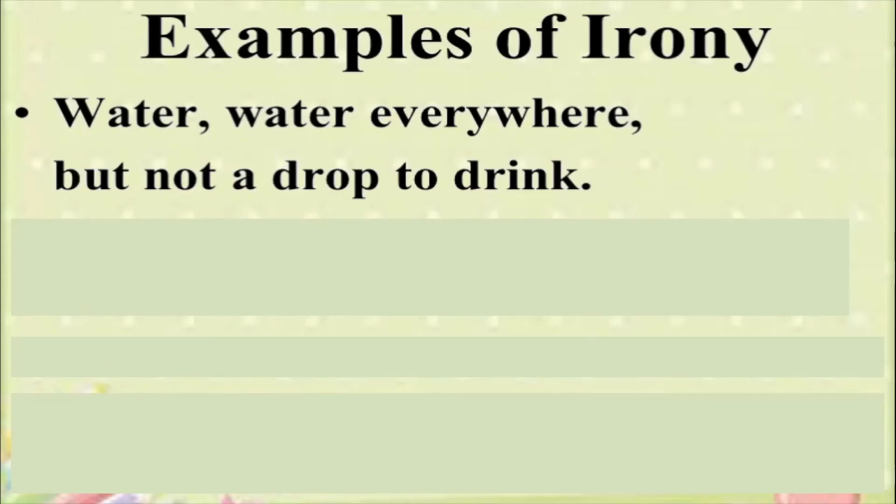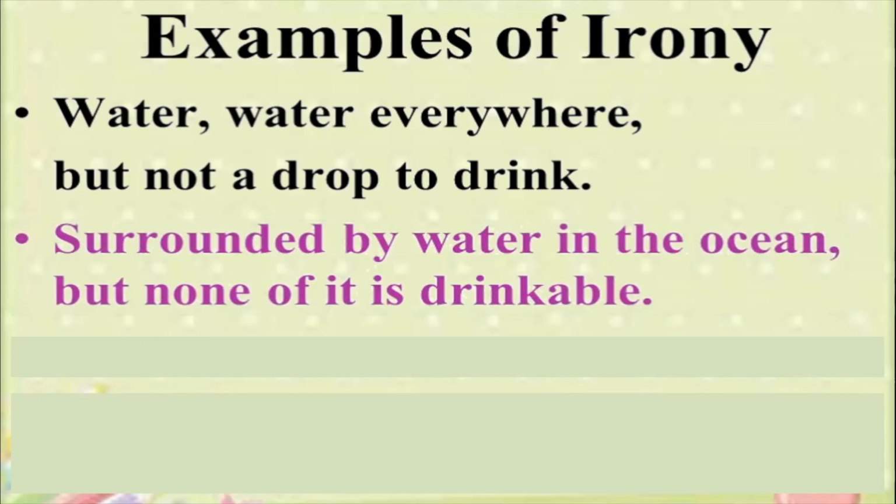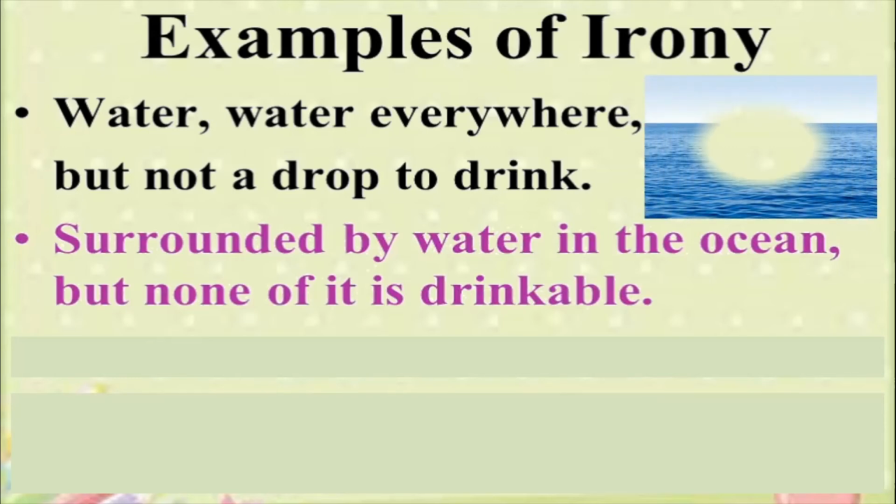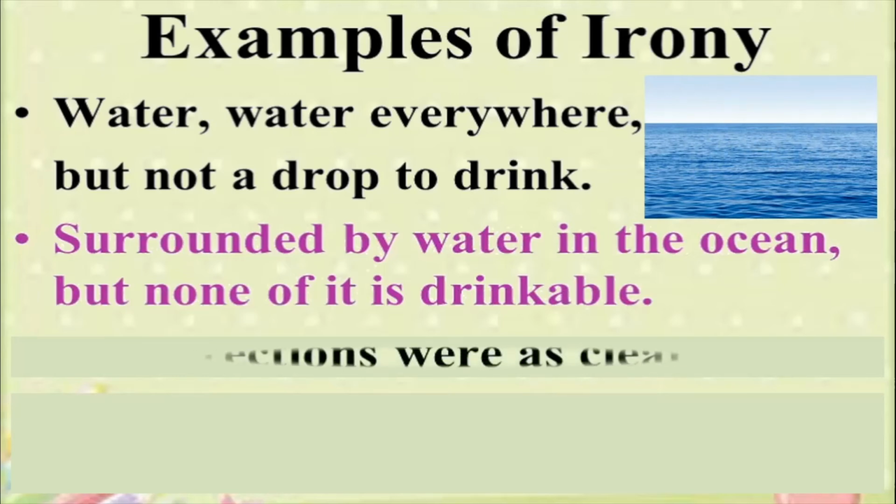Let us look at some more examples of irony here. Water, water everywhere, but not a drop to drink. So it means there is water all over the place. You are in the middle of an ocean and you are surrounded by water, but none of it is drinkable. So, water, water everywhere. It is ironical that you cannot drink even a drop of that water. This is also an example of irony.